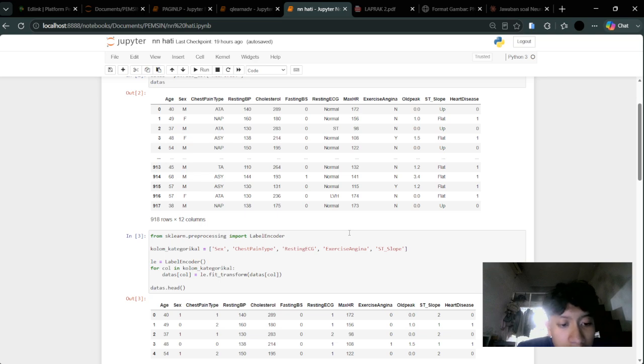Here we use, as usual, the scikit-learn LabelEncoder, which assigns each unique text category an integer value starting from 0. For example, sex becomes 0 for female and 1 for male. And then we loop through each categorical column and apply the encoder directly, replacing the original text values in place.